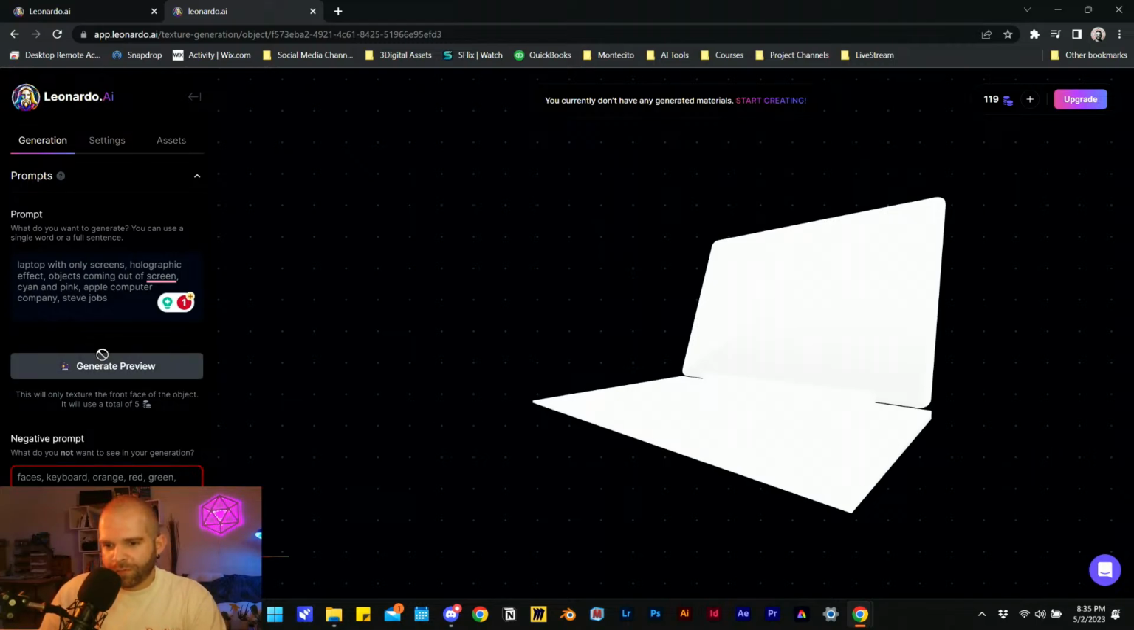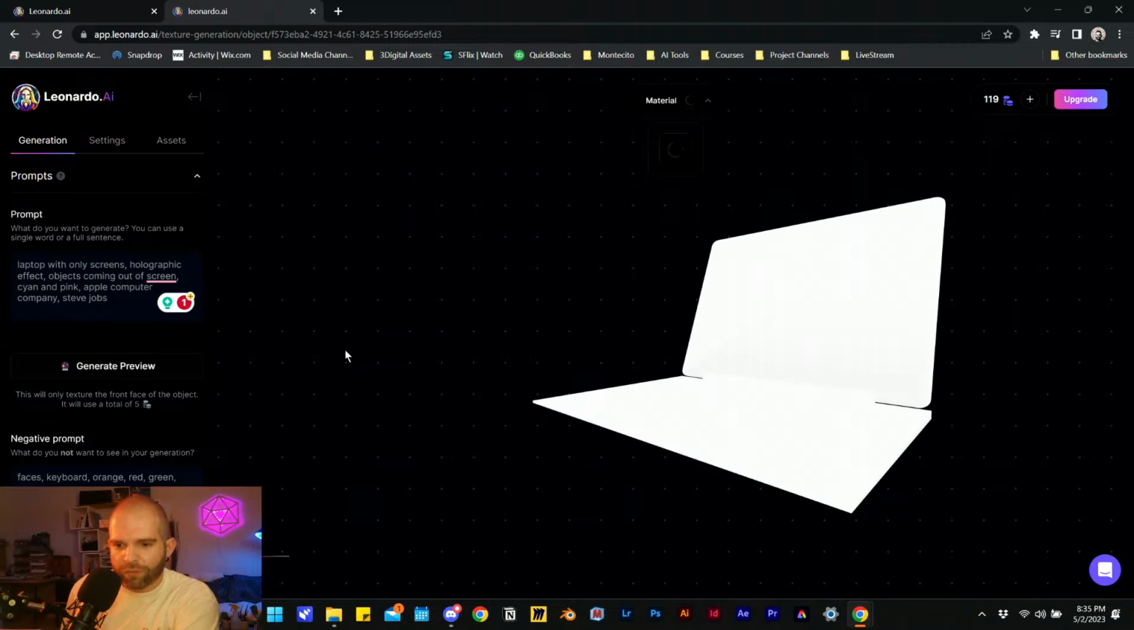Generate preview. This will only use the front face of the object. It will use a total of 5 credits. Generate a full texture for the entire object will use a total of 30 credits. So this is, I imagine, similar to the process I've described before from Dream Textures inside Blender, where it essentially reads the 3D depth of the objects that you've selected, creates an image based on those 3D objects, and then projects that image as a texture over the objects. And what I imagine generate full texture means is that it actually does that from multiple angles so that you actually get a fully textured object through AI.